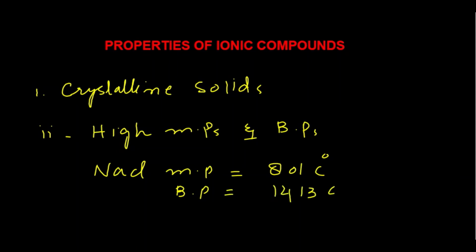Ionic compounds are made up of positively and negatively charged ions, and these ions are held together with the help of strong electrostatic forces of attraction between oppositely charged ions. So a large amount of energy is required to break these electrostatic forces of attraction. That's why ionic compounds have very high values of melting and boiling points.